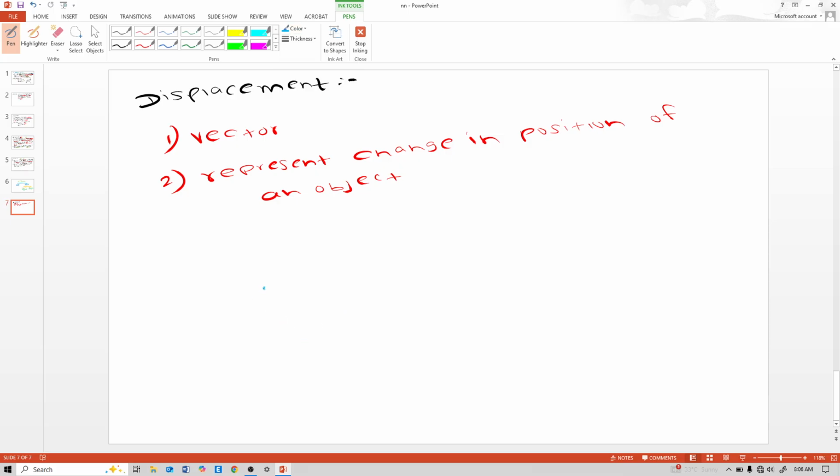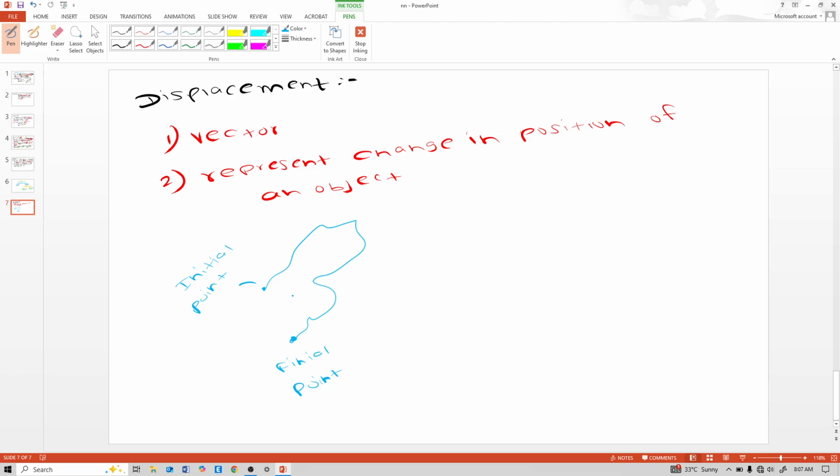This is the initial point, and the body moves like this.